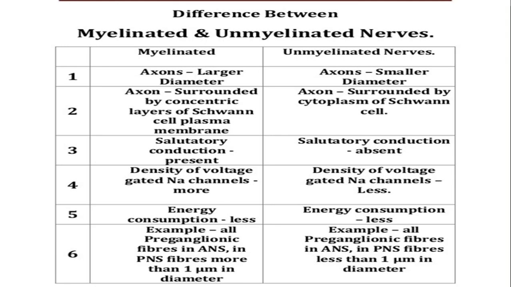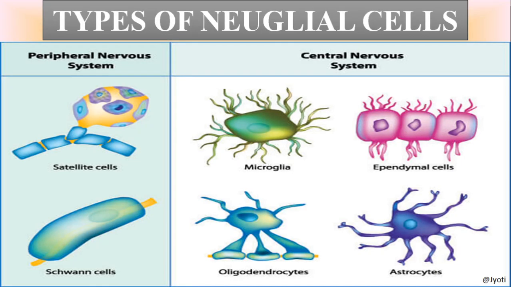So the other differences, from the fourth onwards, I am not discussing now, even though I have given them here, but I'll discuss them while discussing the chapter conduction of nerve impulse. So these are the supporting cells, the types of glial cells I have told you. The details I am not telling you, but you should know what the supporting cells are.